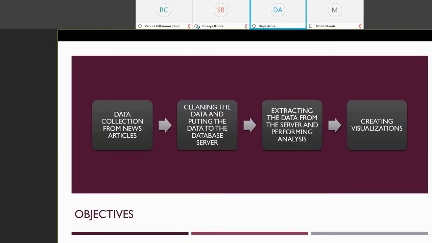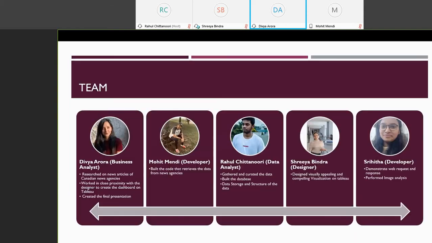Our objectives that are covered today are data collection from news articles, cleaning the data and putting the same data to the database server, extracting the data from the server and then performing further analysis, and lastly, creating the visualizations on Tableau and the interactive portion. So the team will be introducing one by one.